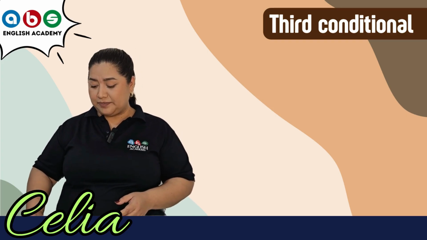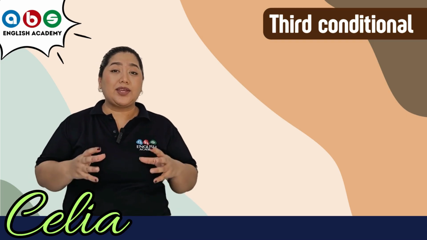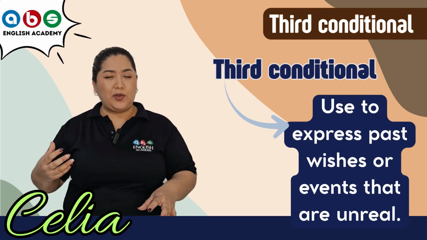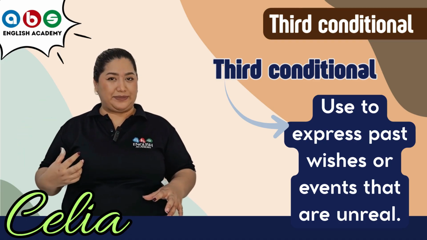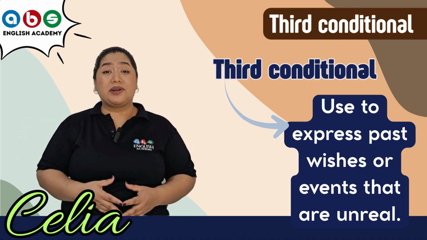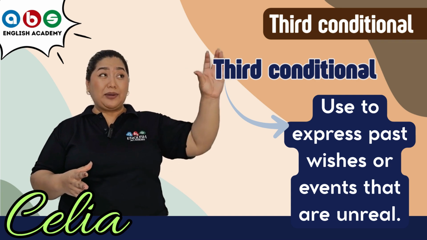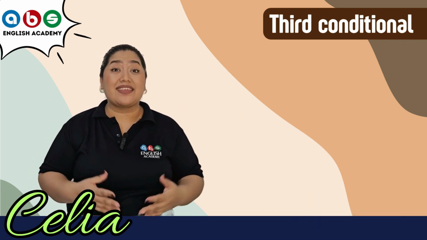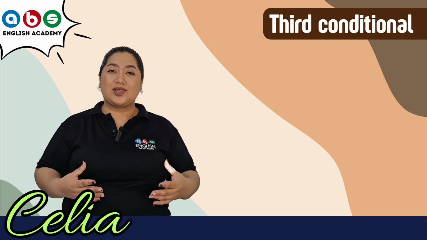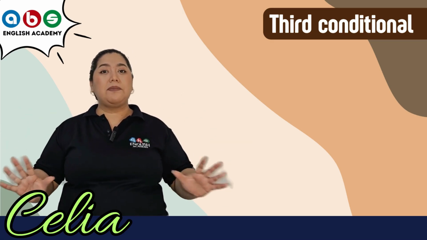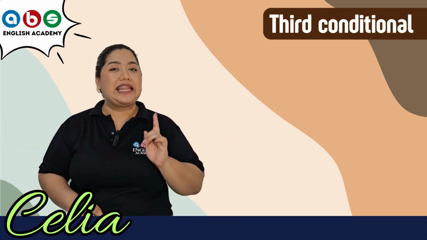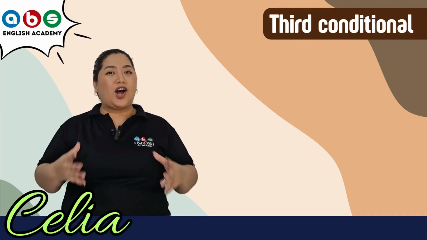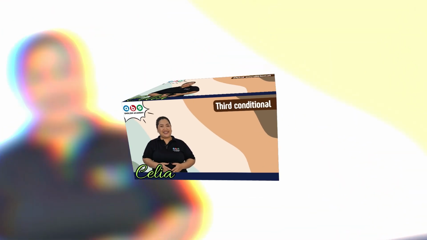Yes, the third conditional. Keep in mind, we use the third conditional to talk about past wishes or unreal events. Maybe, if you remember, you have already learned about the zero conditional, first conditional, and the second one. This is the last one, the third conditional. And we use it to talk about unreal situations, imaginary situations in the past. Keep in mind that. So, let's see the structure of this conditional.